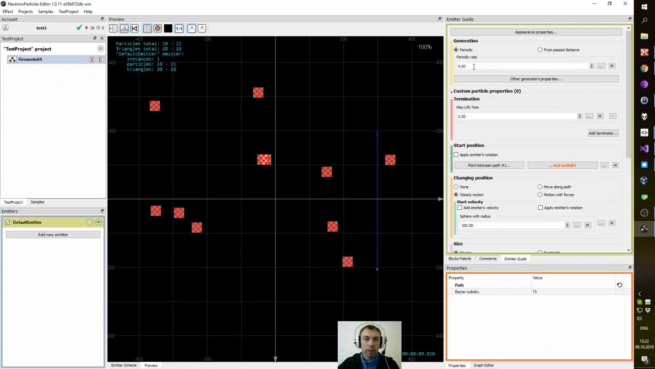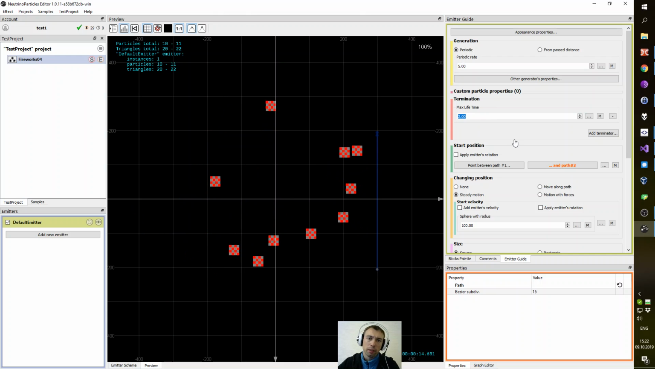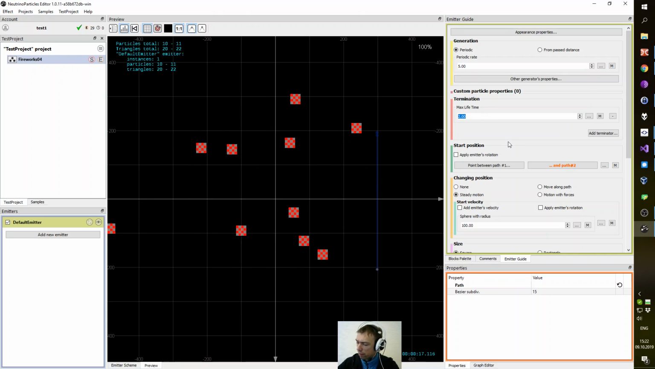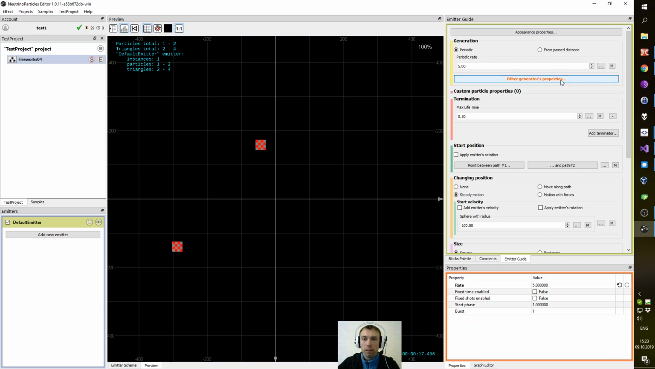I have 5 particles per second. Let's make their life much shorter, like 0.3. Now I need to shoot not one particle each shot, but a burst of particles, like 30 per shot. So we have 5 shots per second. In other generator's properties, I can set a burst of 30 particles,